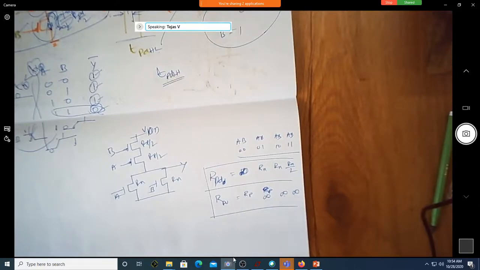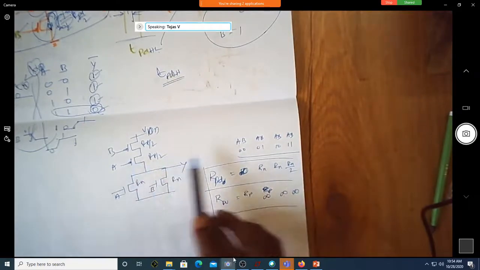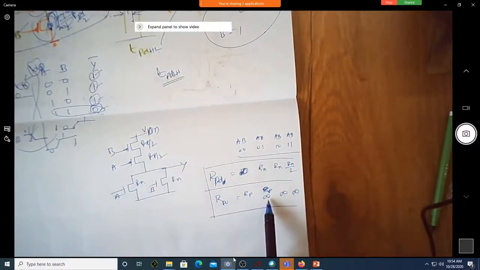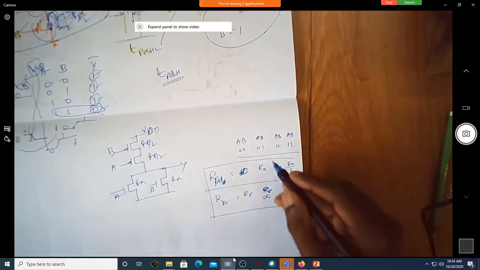No current is flowing, because one of them is off. When one of the transistors is off, it is infinity plus Rp by 2, it is infinity. Infinity means it is an open circuit. Correct?